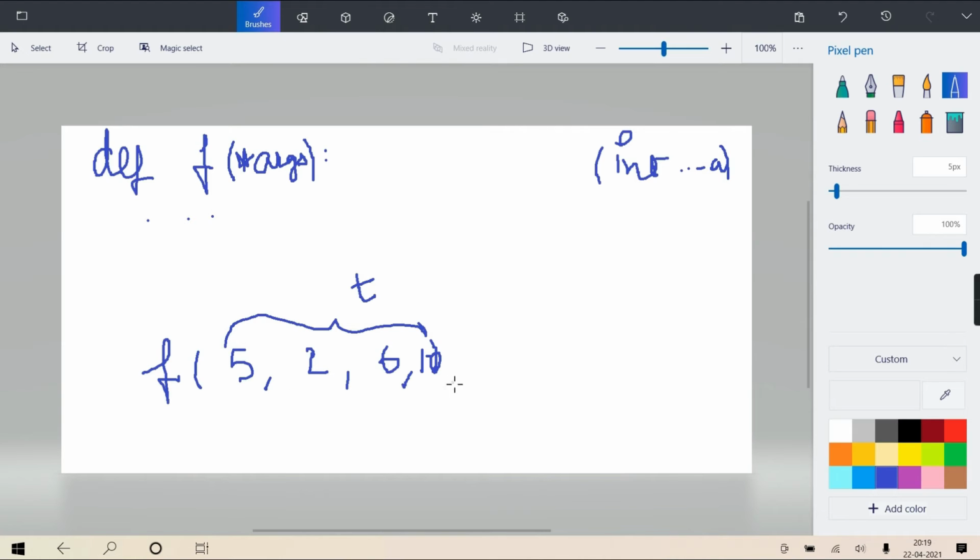So at the time of call, you pass any values, doesn't matter, 5 values, 10 values, 100 values, all these values are packed into one tuple. And then that single tuple is passed as a parameter. Getting? So this args will receive this whole tuple. And now when args receives a tuple, this args is going to be an iterable object.